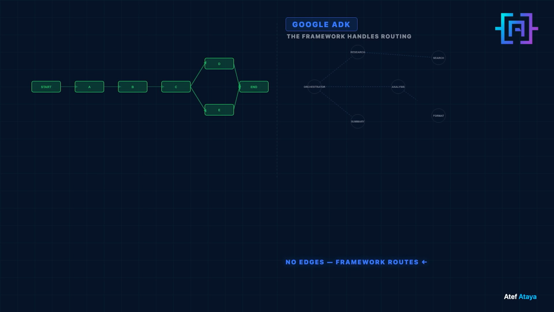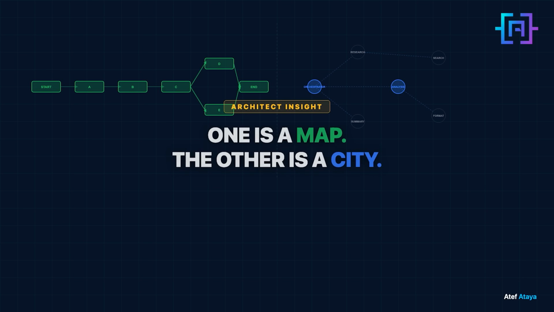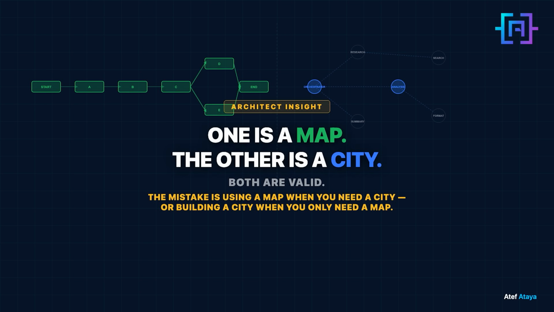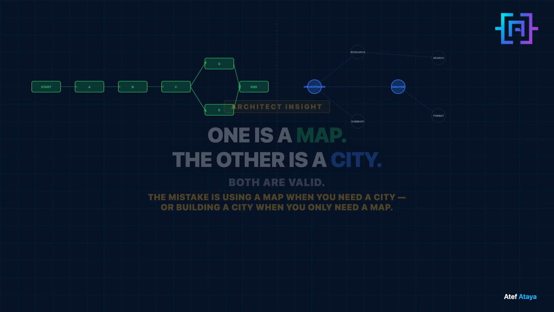Google ADK, Agent Development Kit, is Google's framework for building agents that communicate with each other. You define an agent's capabilities. The framework handles how tasks get routed, delegated, and returned. You are not drawing a map. You are registering a skill, and ADK figures out when to use it.